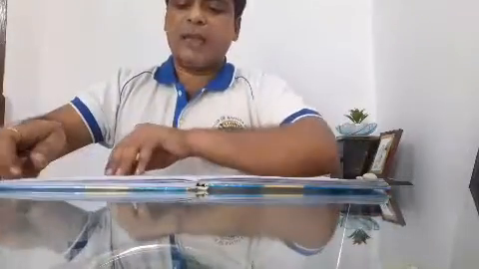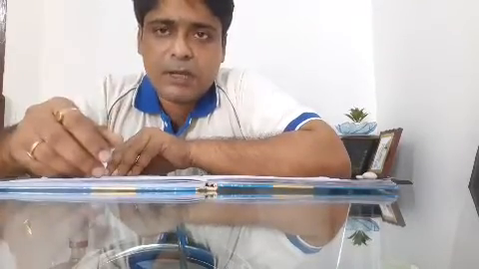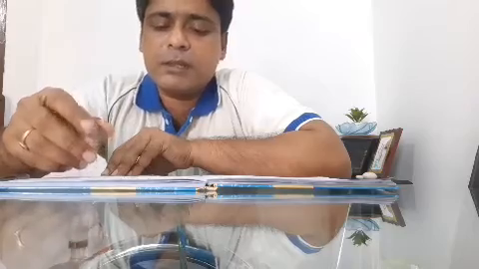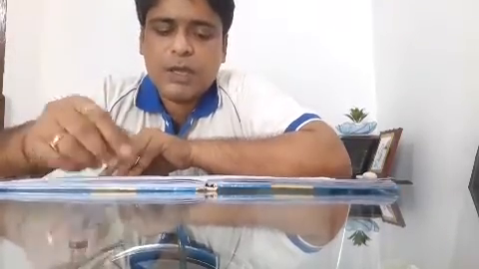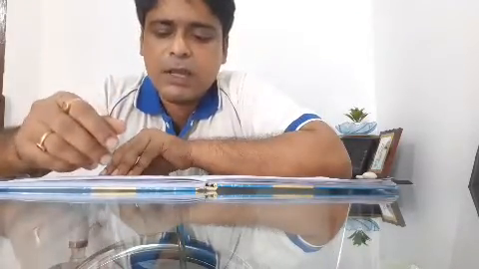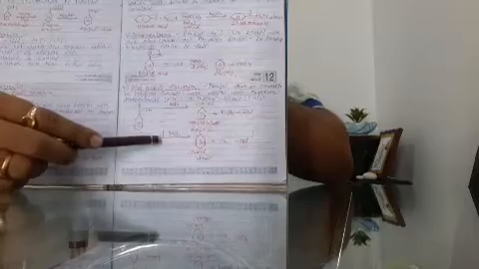Next is acyl halide formation. When benzoic acid is reacted with phosphorus pentachloride or thionyl chloride, it is converted to the acyl chloride, here benzoyl chloride. Here the reaction has been given: benzoic acid reacts with phosphorus pentachloride or thionyl chloride, SOCl2, and is converted to benzoyl chloride.